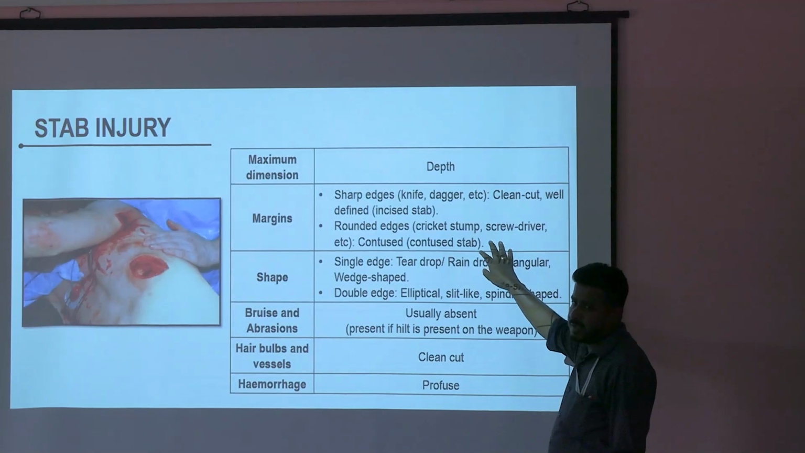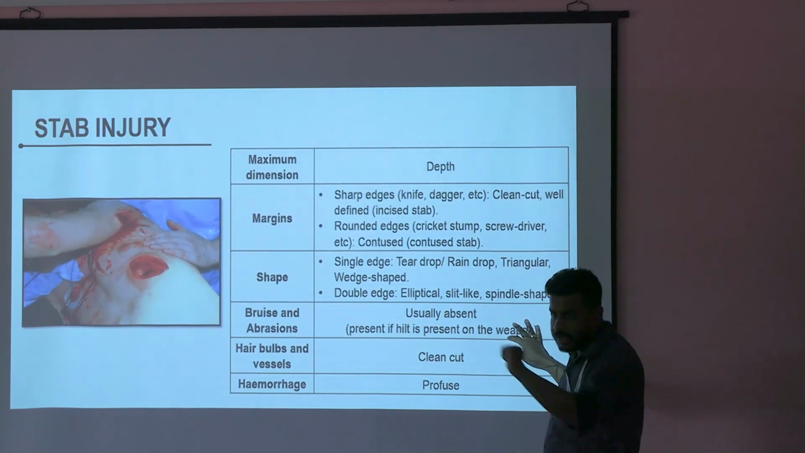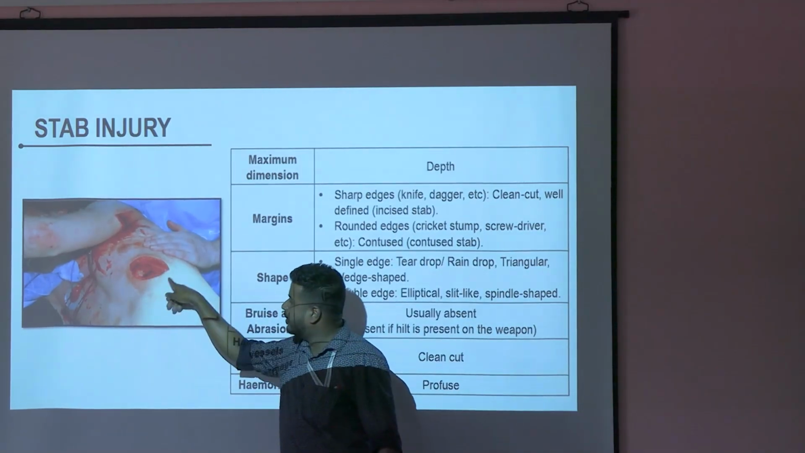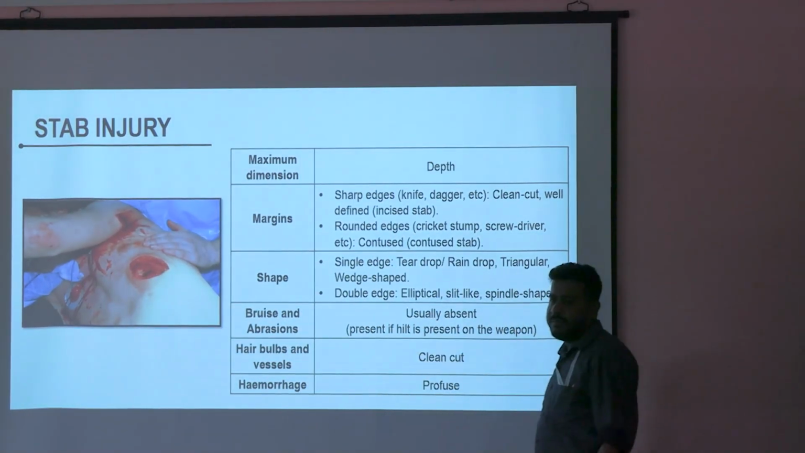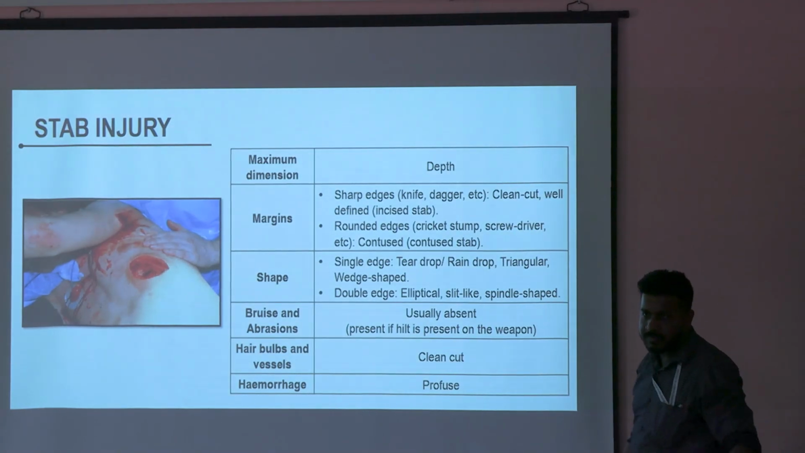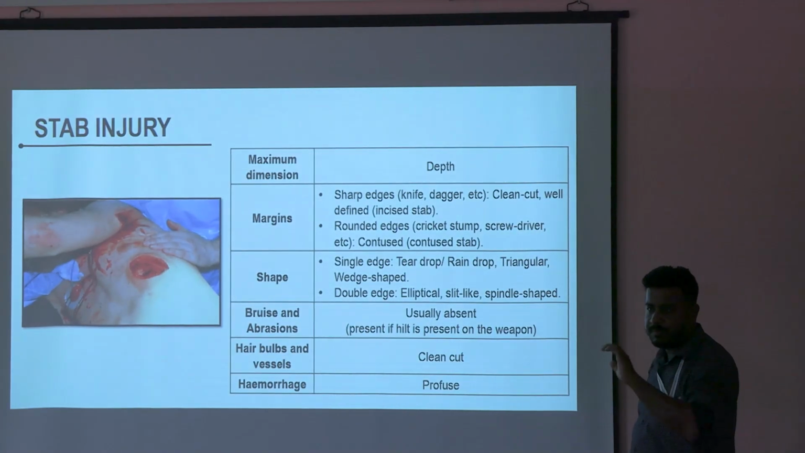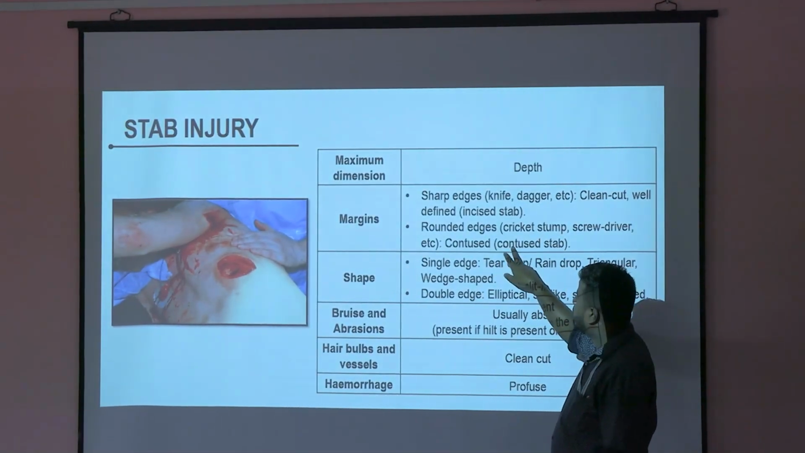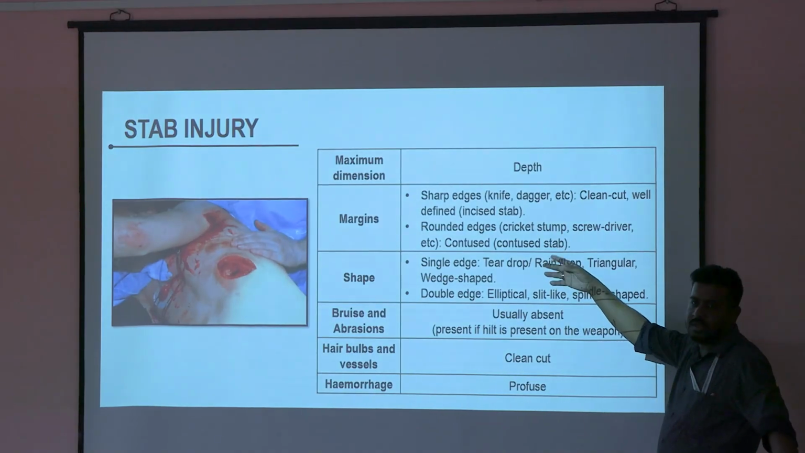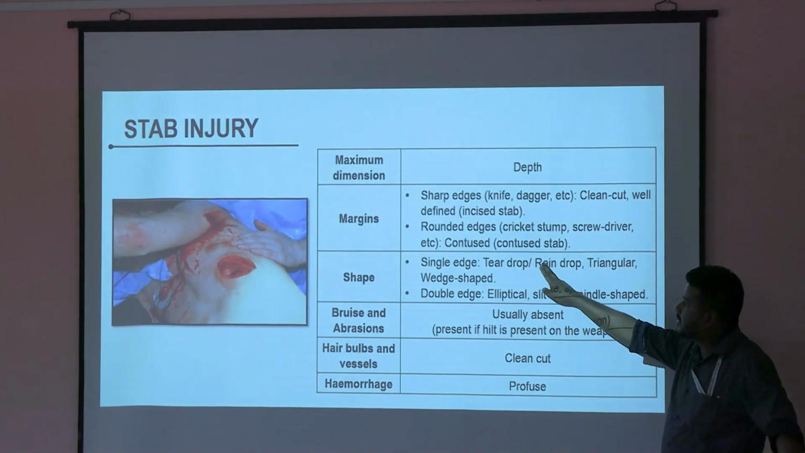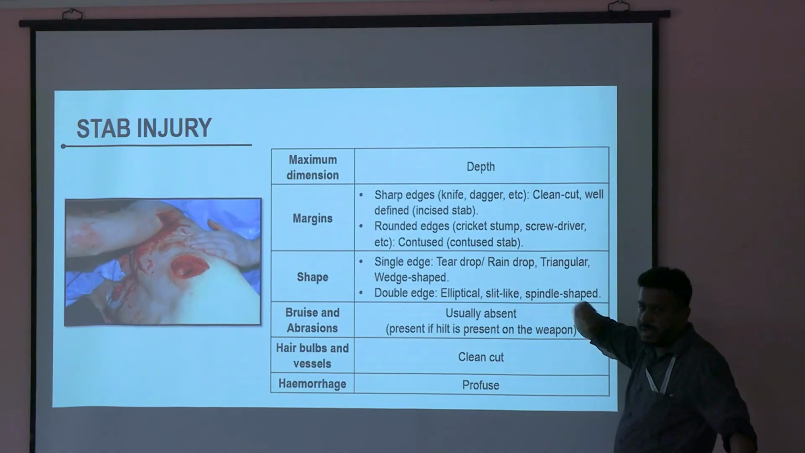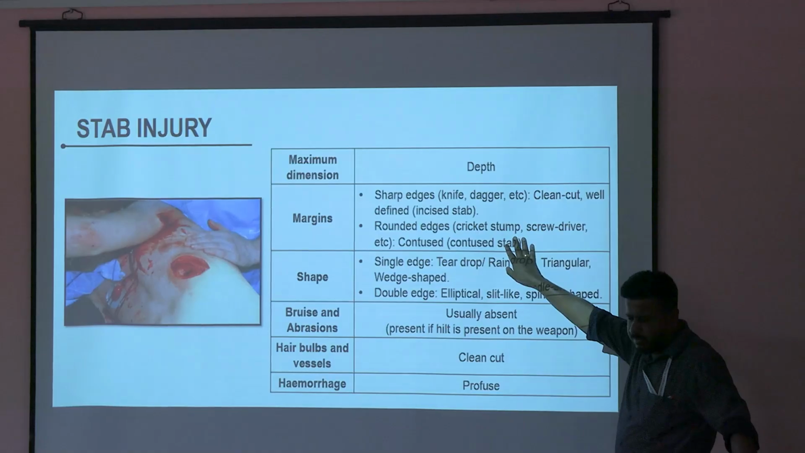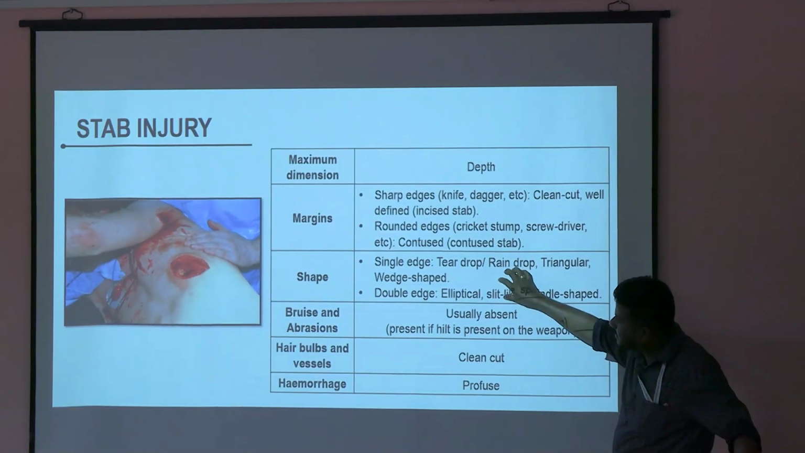Okay, the margins, if it is a knife, sharp, then it will be incised, it will be clear, it will be clean. But if I am using a screwdriver, that is also pointed, but that is not sharp, right? Screwdriver, cricket stump, then it will be a contused stab. Sharp edge gives an incised stab, a rounded edge like a screwdriver or a stump gives a contused stab. Not that important for you to remember. Important is this one, shape.